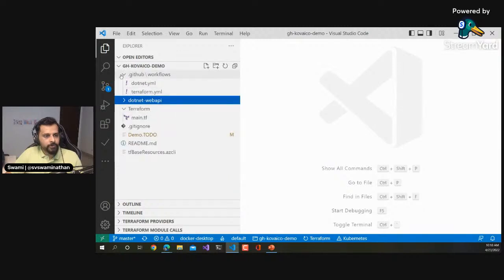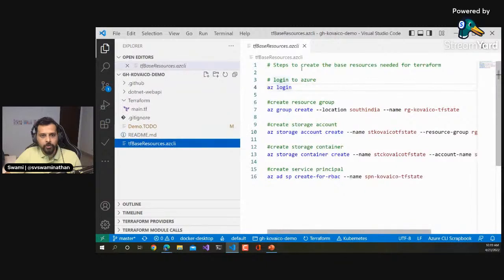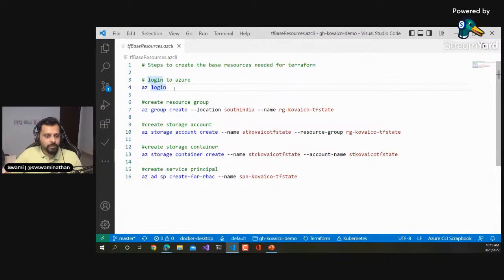So some of the prerequisites, if you want to follow whatever is present in this particular demo, or whatever I've added in this particular repository. I think I've added some of the prerequisites. If not, you can go and look at this AZCLI file, right? And then you need to do all these things initially. You need to have an Azure account if you want to try it with Azure. And in this demo, I'm going to talk about GitHub plus Terraform plus Azure.